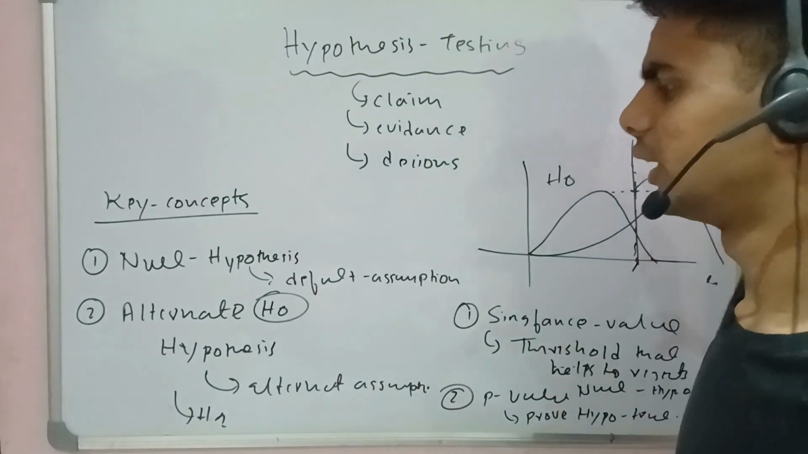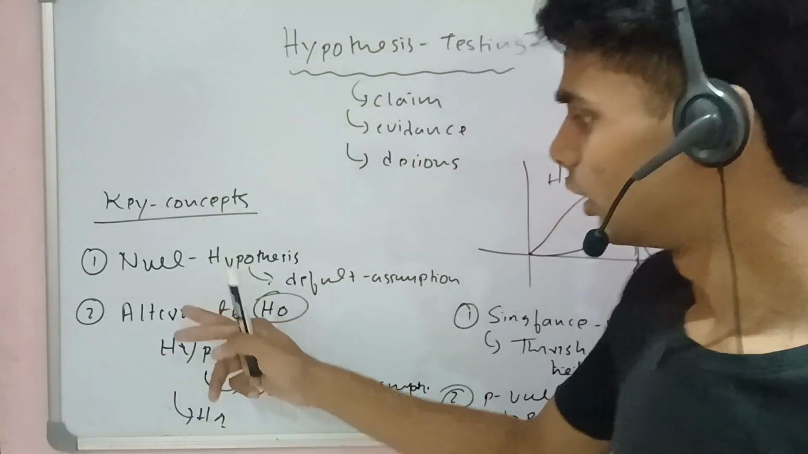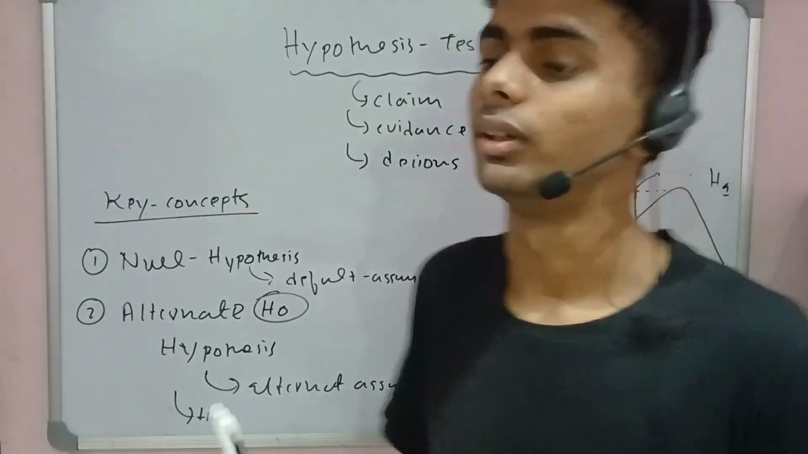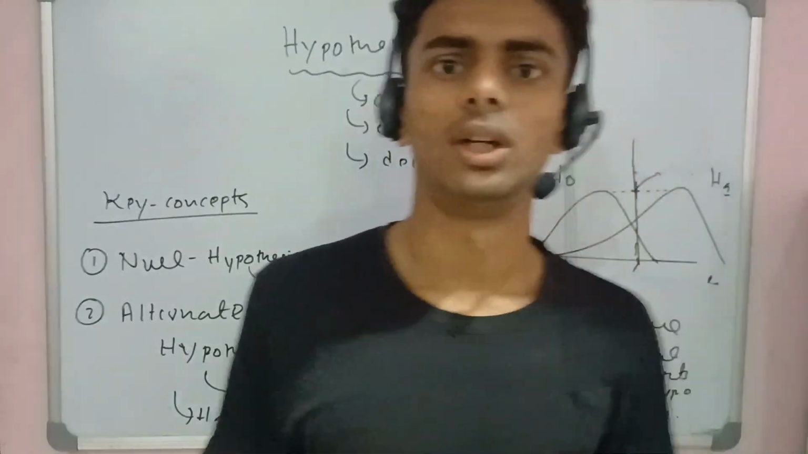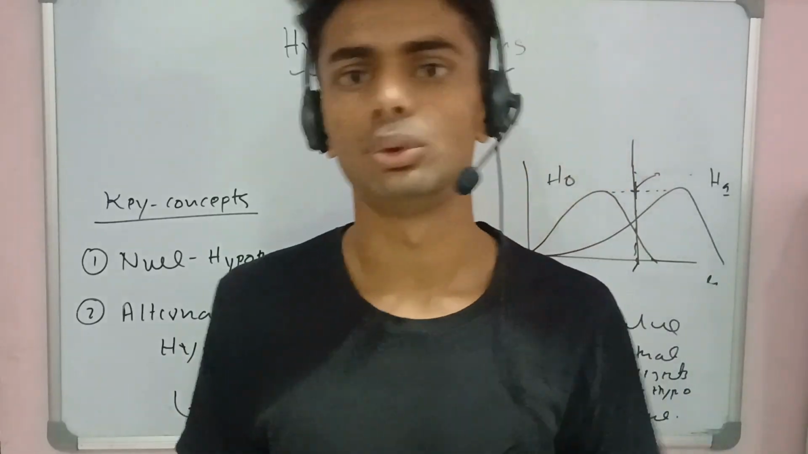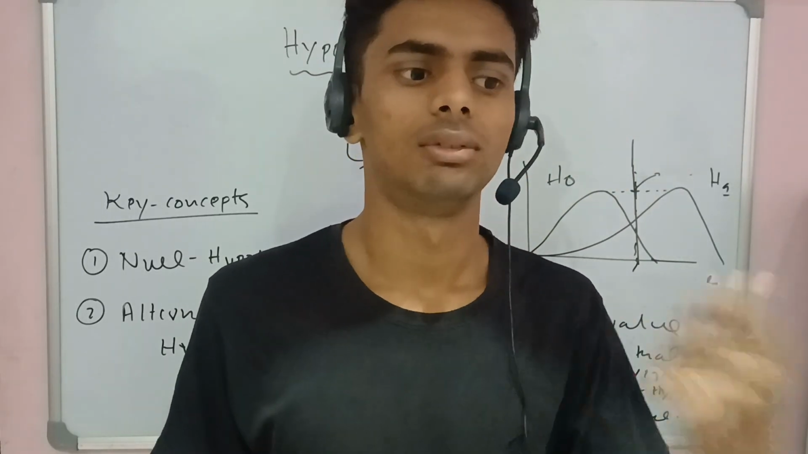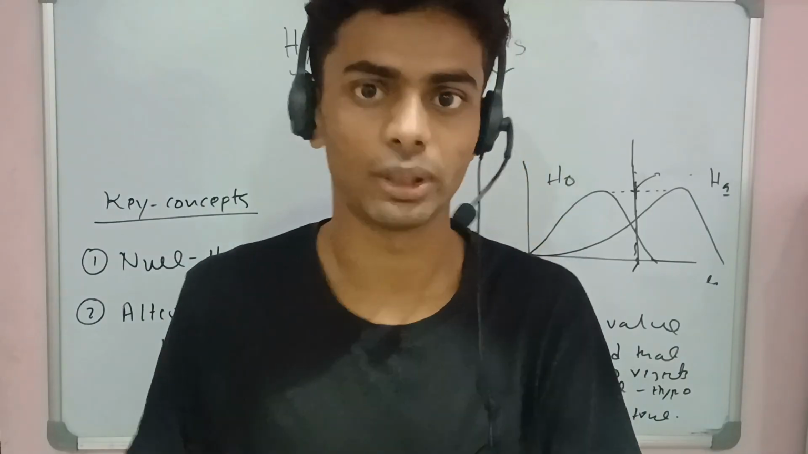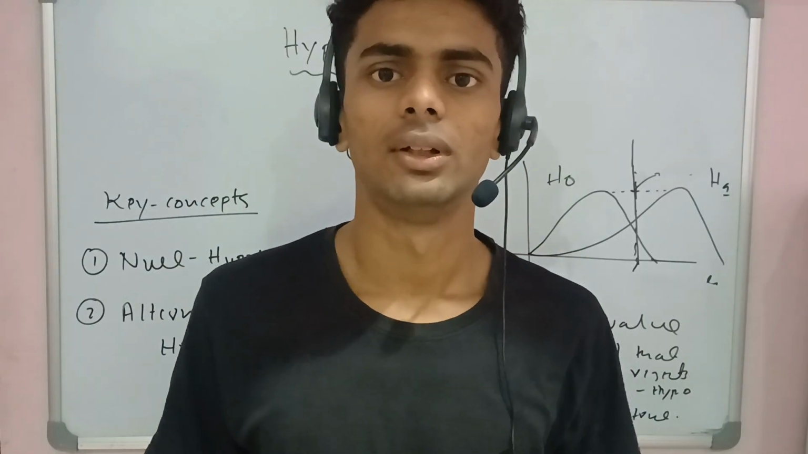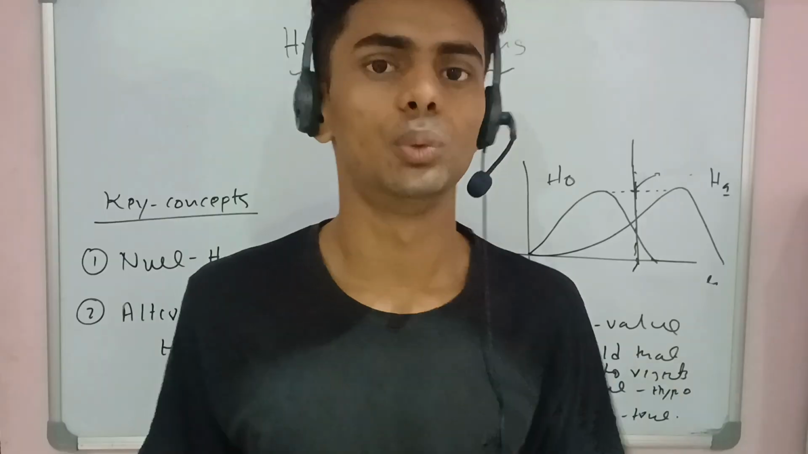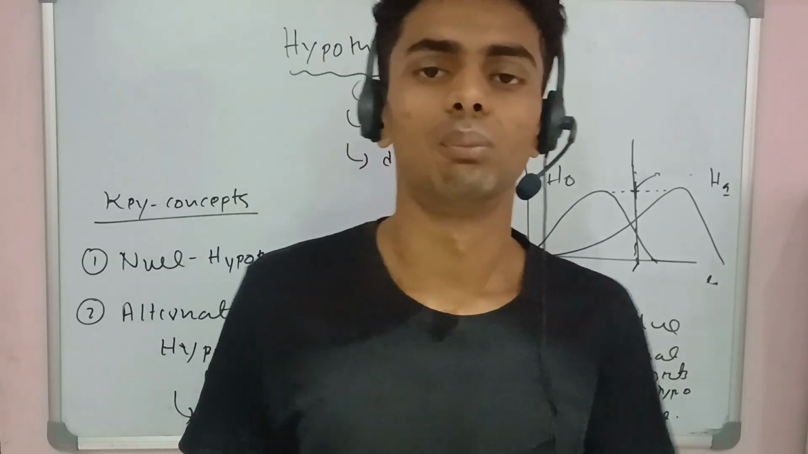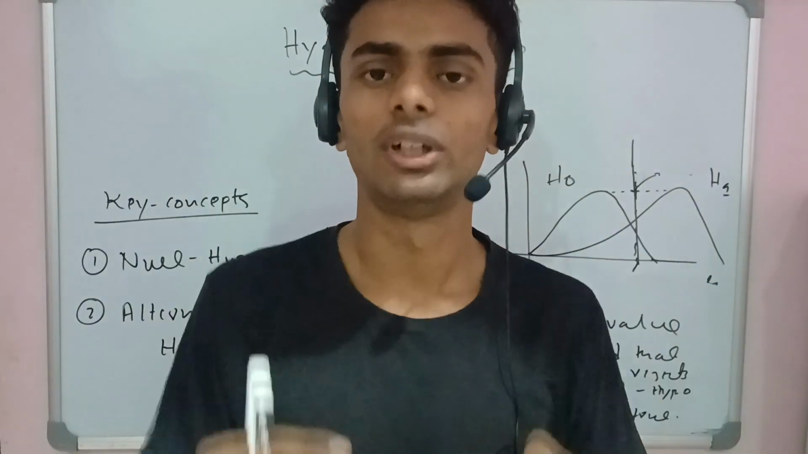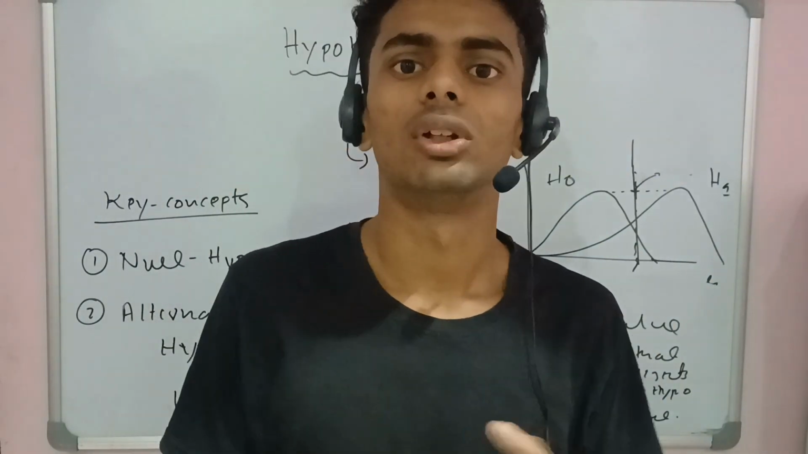So the key concept here is that there are two types of hypothesis: firstly, the null hypothesis, and secondly, the alternate hypothesis. In the null hypothesis, we talk about a default assumption. Let's suppose I give a child two candies, candy one and candy two, different types of candies. I test this, and initially I assume, I claim, that both candies are the same. So this is the default assumption that I set on the candies.